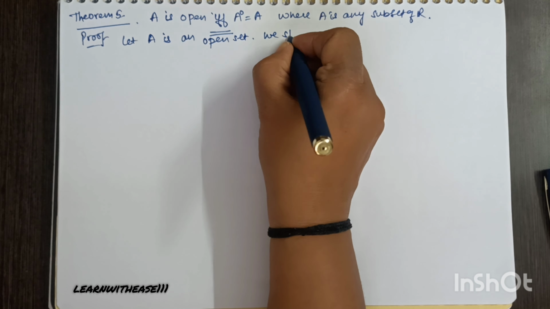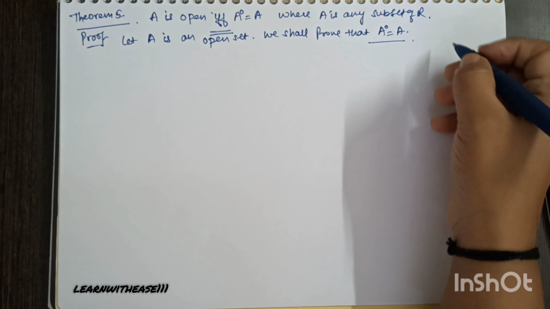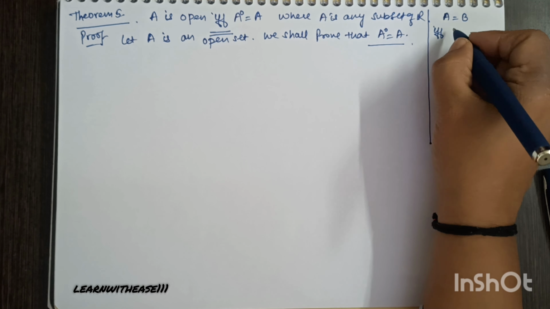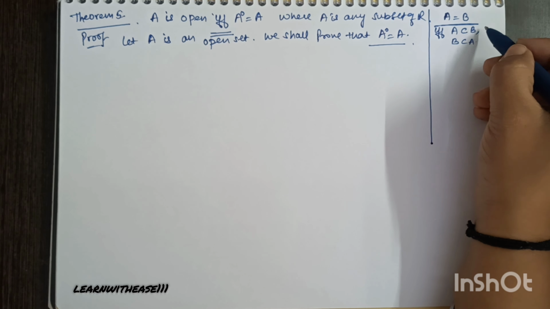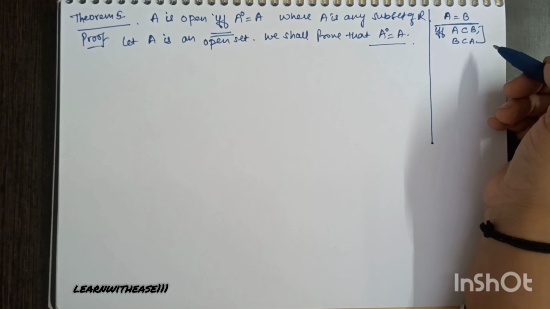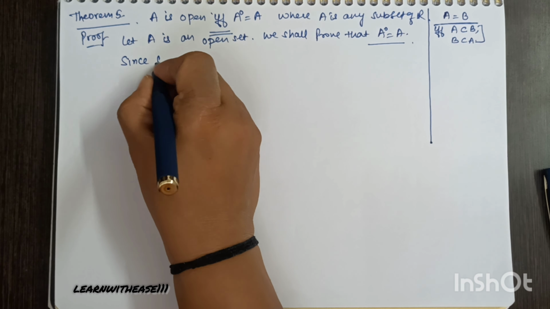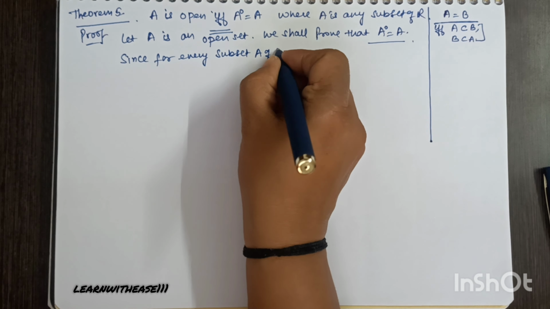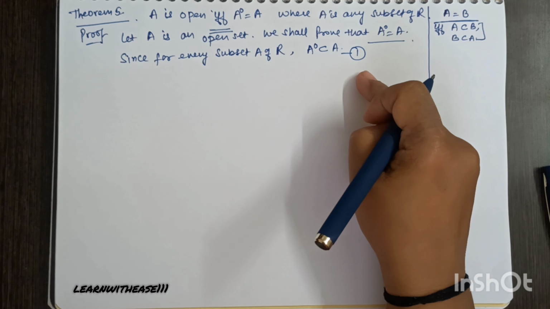Let A be an open set. We shall show that A naught is equal to A. If you want to prove two sets are equal, you need to prove each of them is a subset of the other. A is a subset of B, B is a subset of A. This will prove A is equal to B. So we need to prove A naught is a subset of A and A is a subset of A naught. Also, interior is always a subset of A. We know it by the definition.